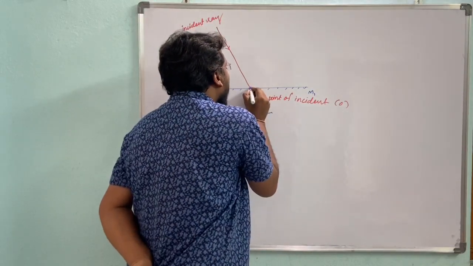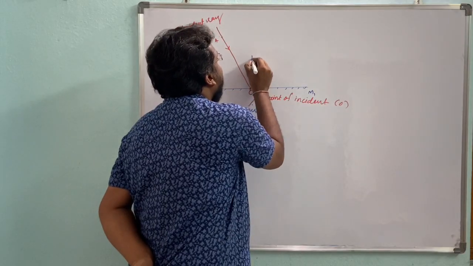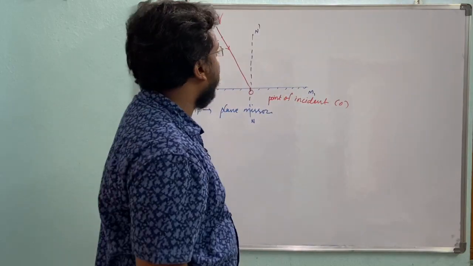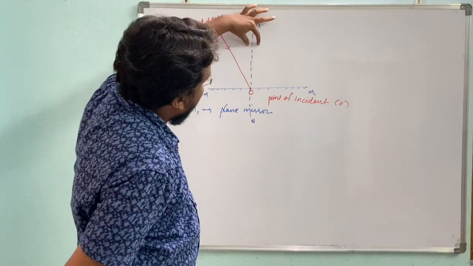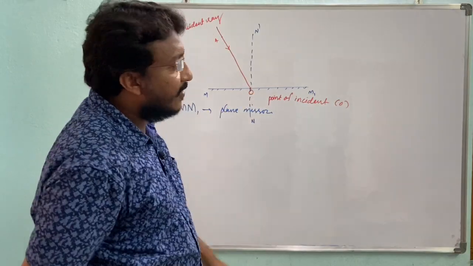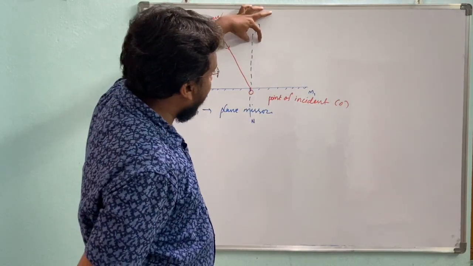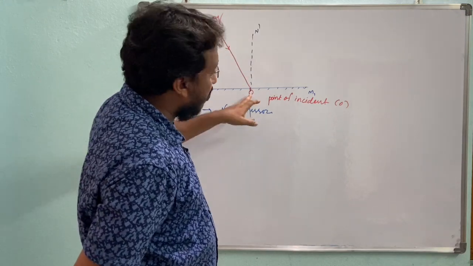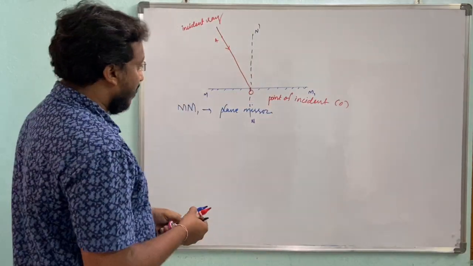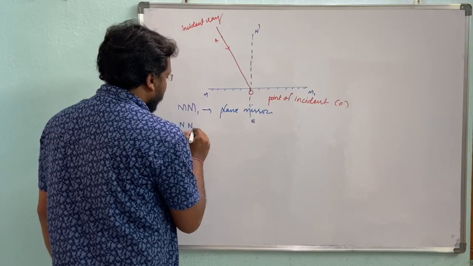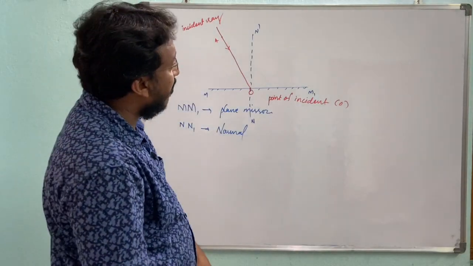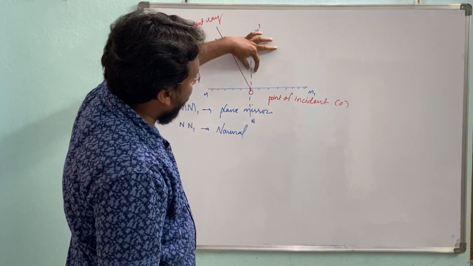Here, this is the normal. A perpendicular line drawn to the surface at the point of incident is called the normal.